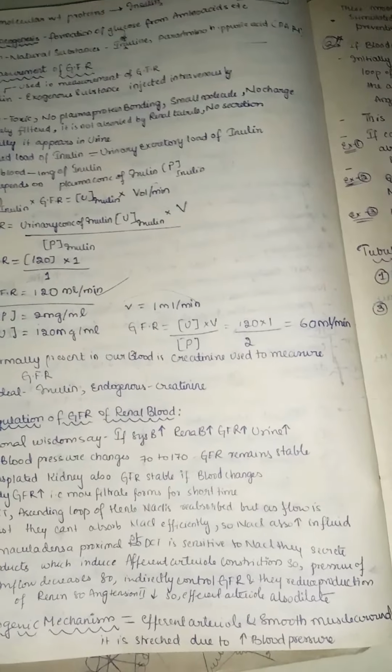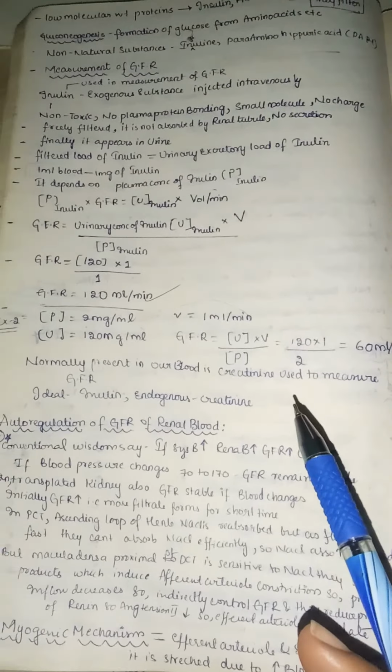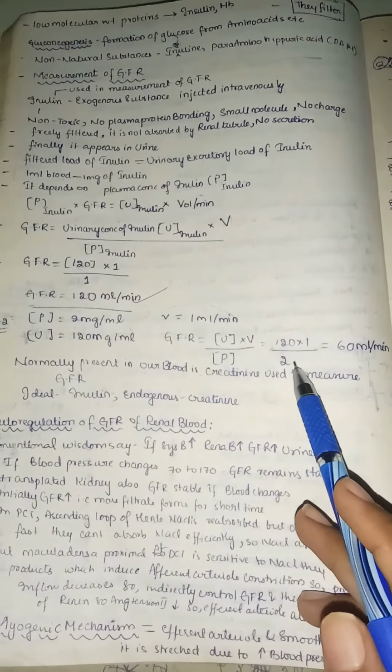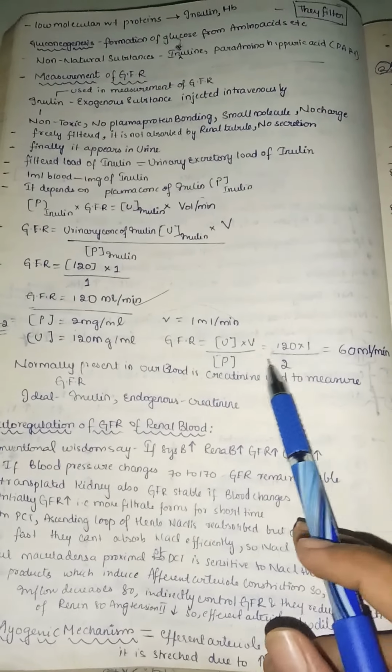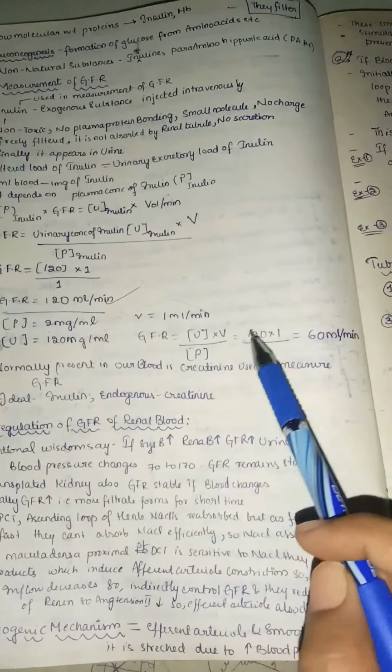If the plasma concentration is 2 milligrams of inulin, then it would be 60 milliliters per minute. The volume of urine is the same and the urine concentration is also the same, but here the plasma concentration has changed to 2, so the GFR is reduced to half.